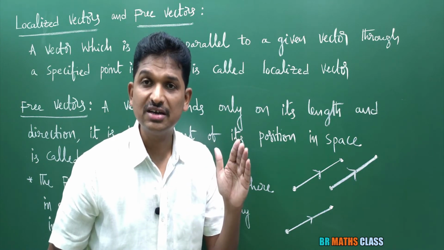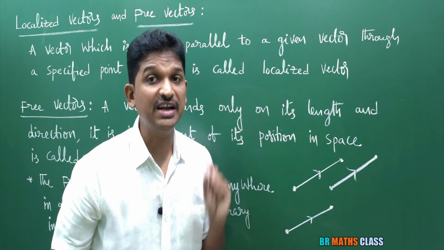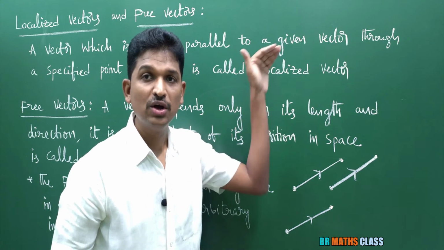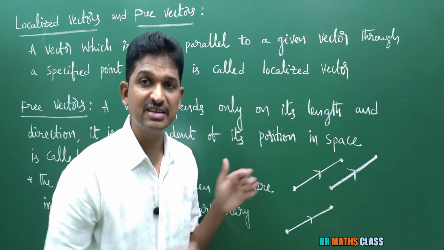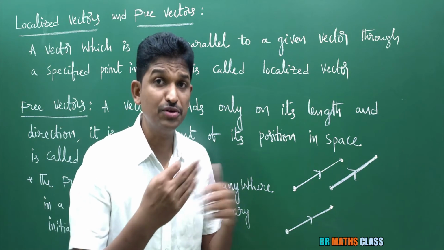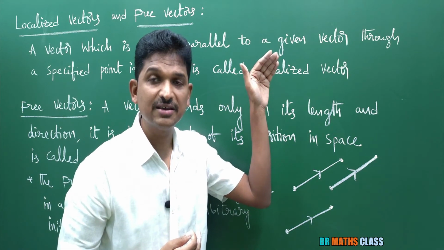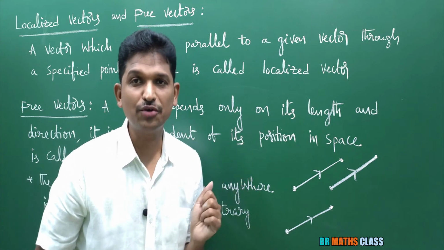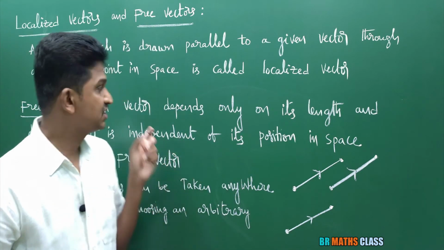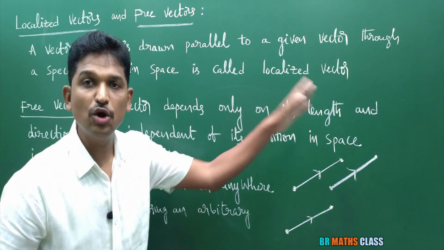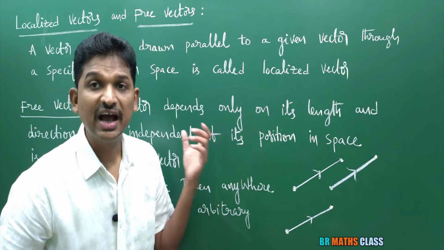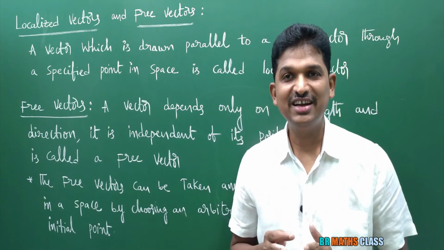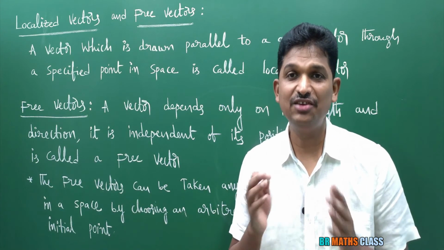In localized vectors, the point of action is well defined. It acts as per the line of action. Okay, so localized vectors and free vectors are exactly opposite. In localized vectors, the point of action is well defined, but in free vectors, there is no point of action. A vector depends only on its length and direction, and it is independent of its position in space. I hope you understand what localized vectors and free vectors are.